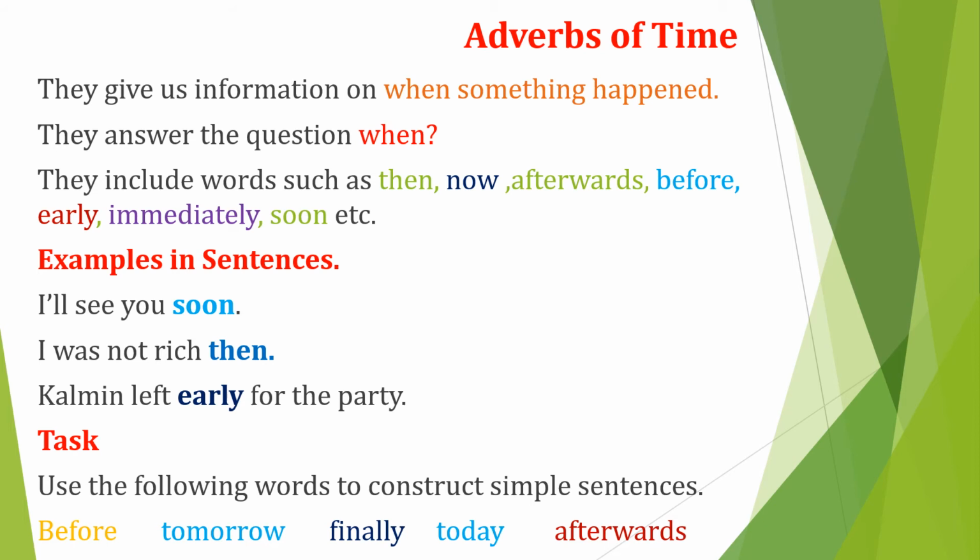In the second example, I was not rich then. If you ask yourself, when were you not rich? The answer is going to be then. And that automatically means that then is our adverb of time. Lastly, Carmen left early for the party. If you ask yourself, when did Carmen leave the party? The answer is going to be early, and early is going to be our example of adverb of time.